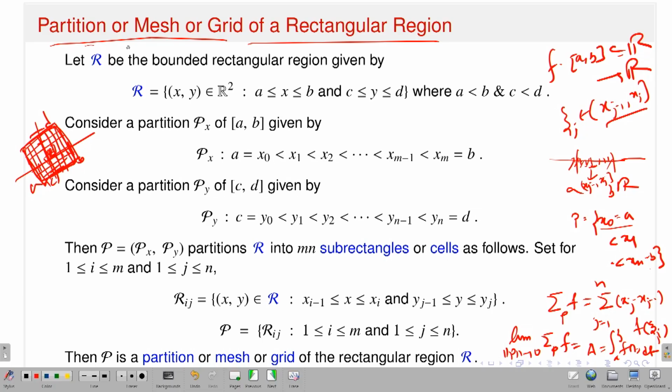Okay, so partitions or mesh or grid, different books use different words for these partitions of this rectangular region. It says: let R be a bounded rectangular region. You look at the statement, it is very careful.